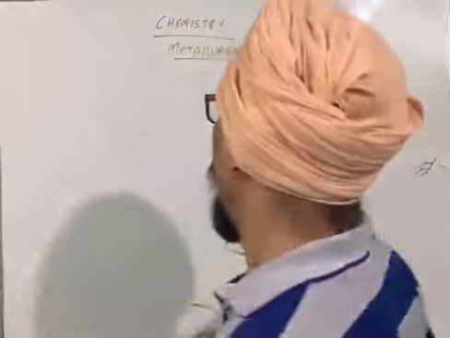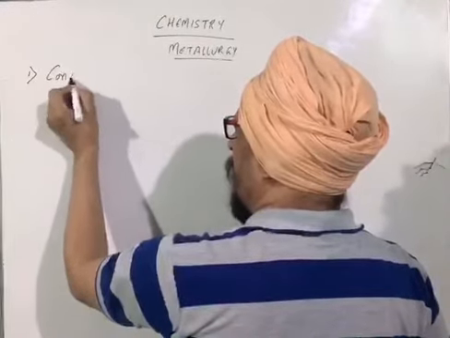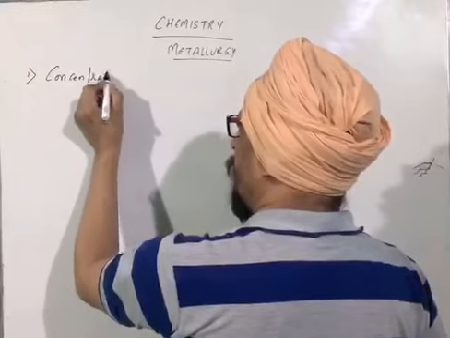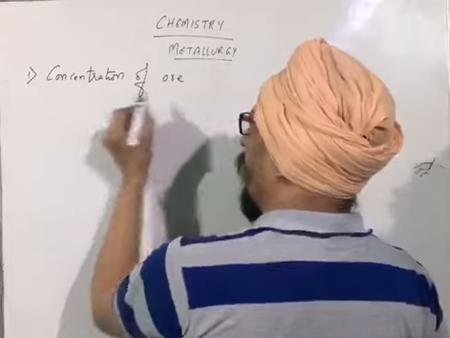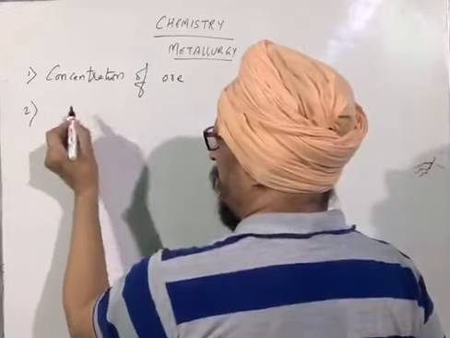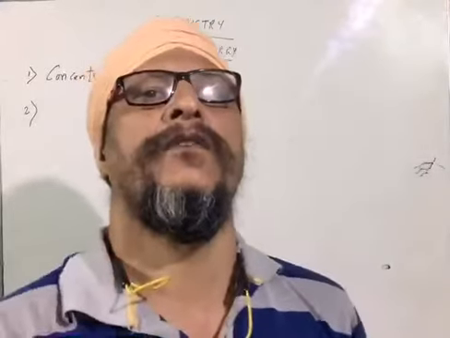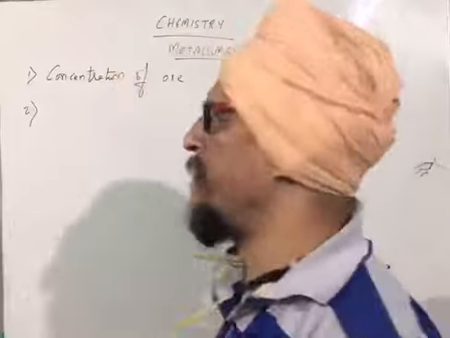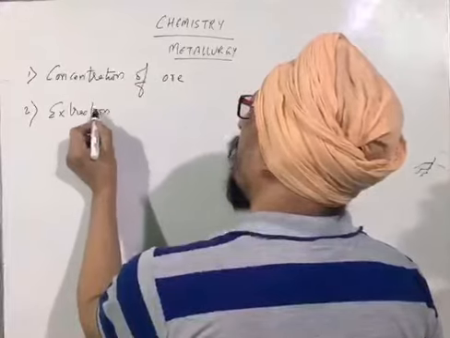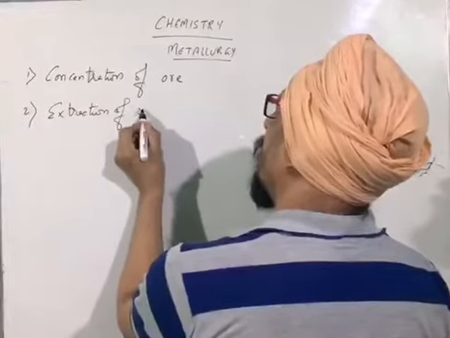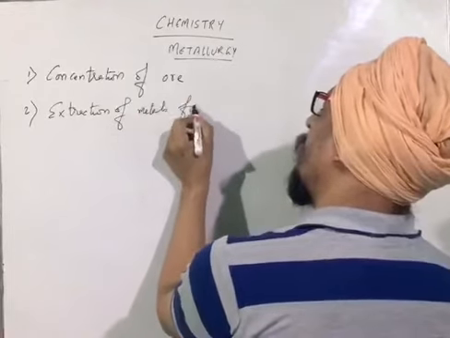So I have written it now. I am writing on a whiteboard the three steps. Number one is concentration of ore. The other name of concentration of ore is enrichment of the ore. Okay. And the second one is the extraction of metal. Extraction of what? Metal from ore.